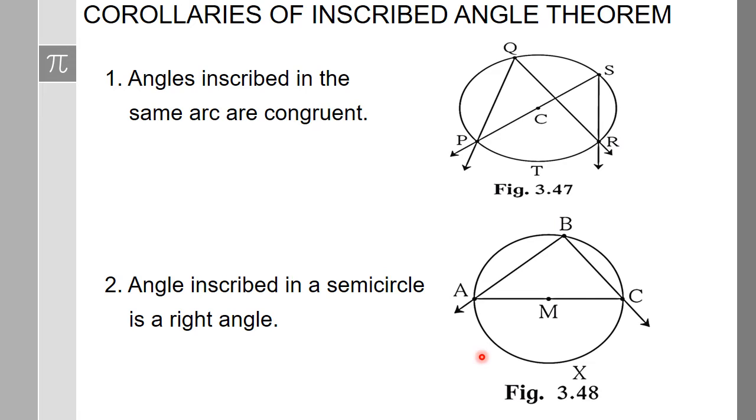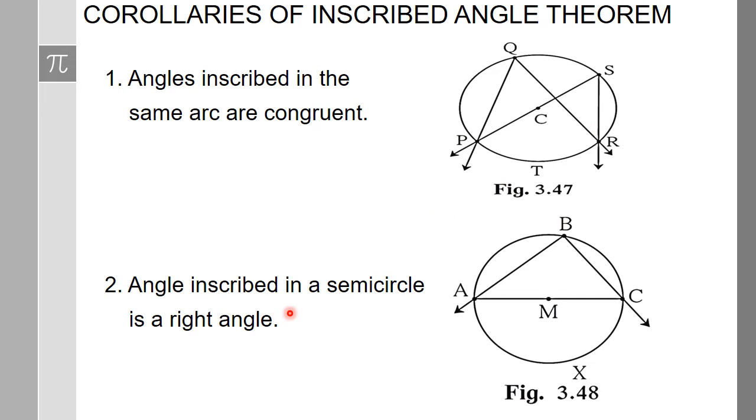These are two important corollaries of the theorem, wherein angles inscribed in the same arc are congruent. So when you have the same arc PR, we can say that angle PQR and angle PSR are both congruent. This is a very simple proof. Since in both places you apply the inscribed angle theorem, angle PQR is half of arc PR, and angle PSR is also half of arc PR. Both are half of arc PR, so both angles have to be congruent.